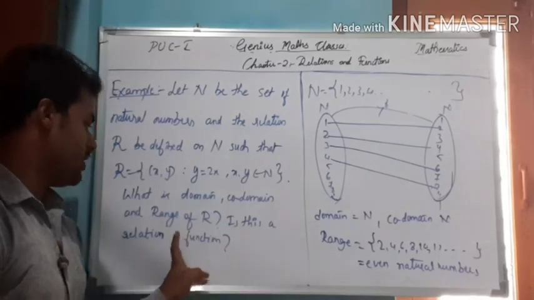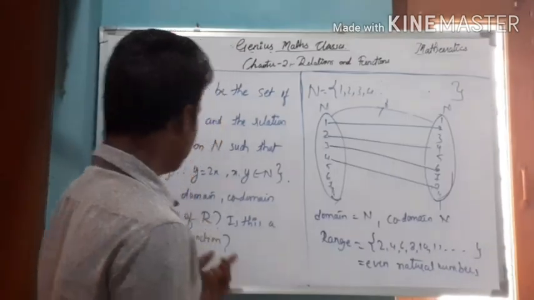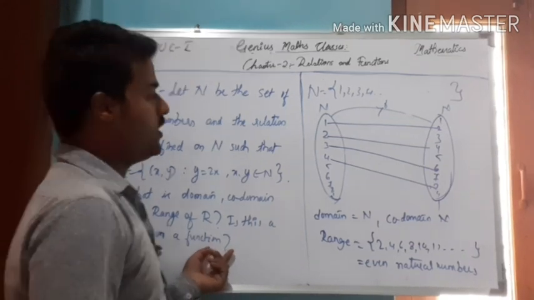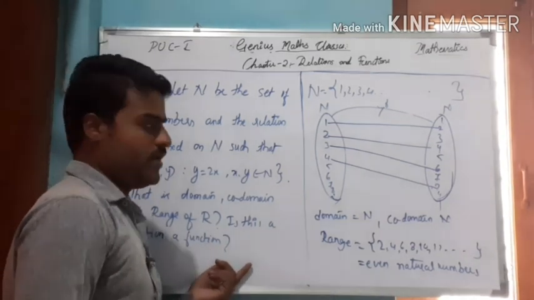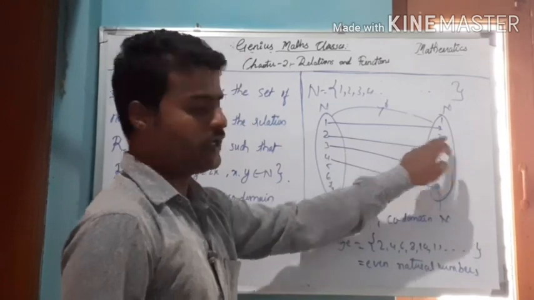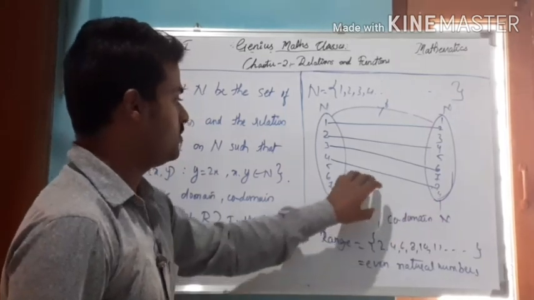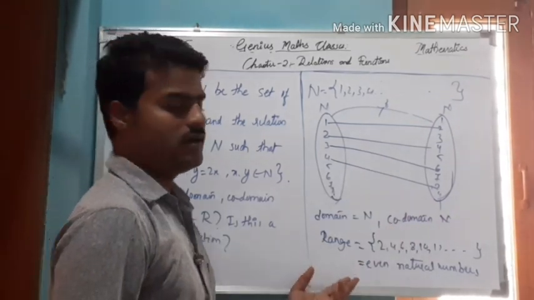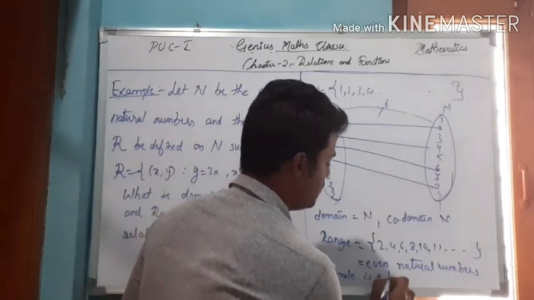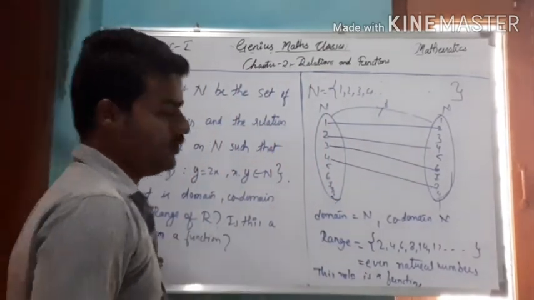Then the question is, is this relation a function? So just observe here. What is a function? In a function, every element of the domain must have a unique image in the codomain. Right? Here, look: 1 has the unique image 2, 2 has the unique image 4, 3 has the unique image 6, whereas 5 has the unique image 10. Observing this, it is a function. So this relation is a function. This is all about the problem.